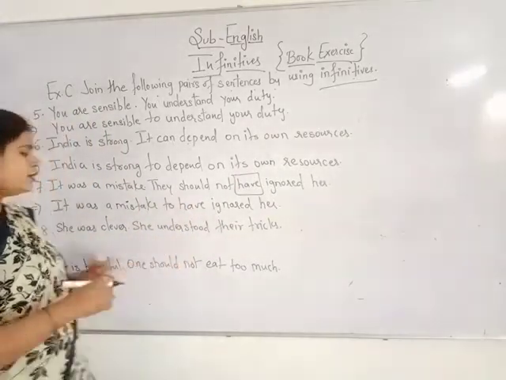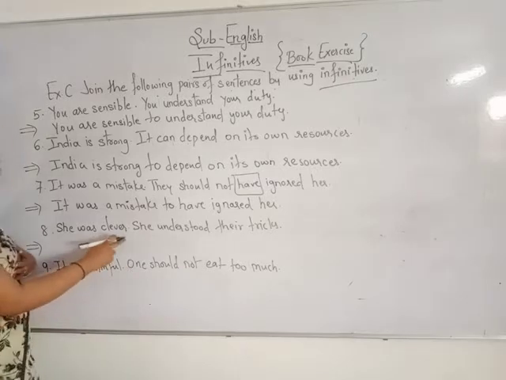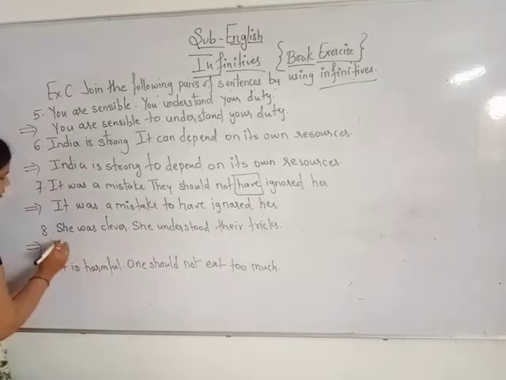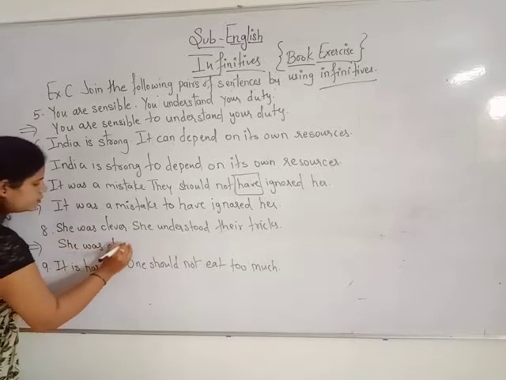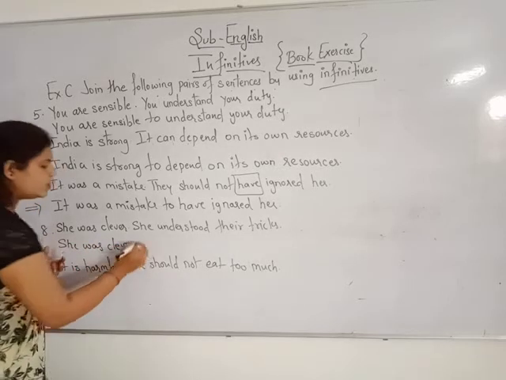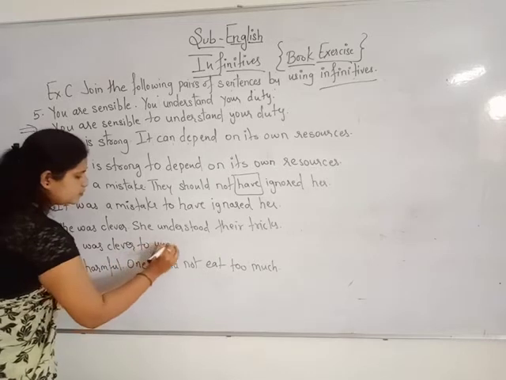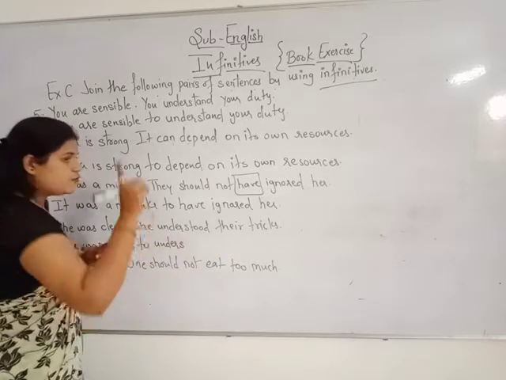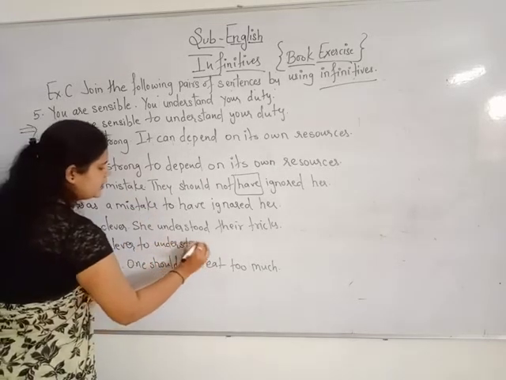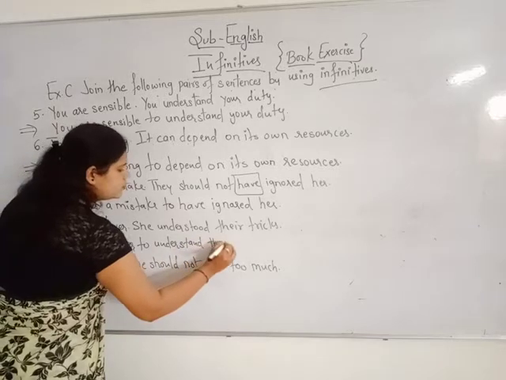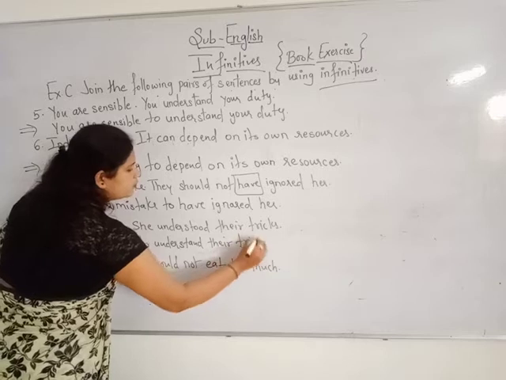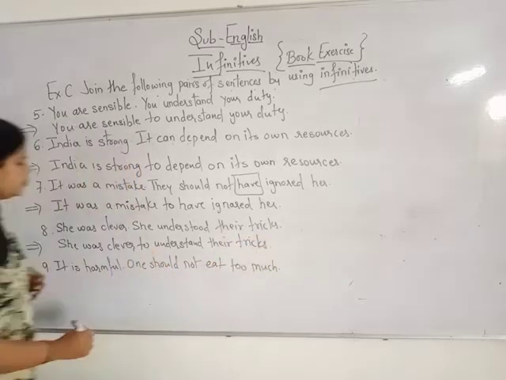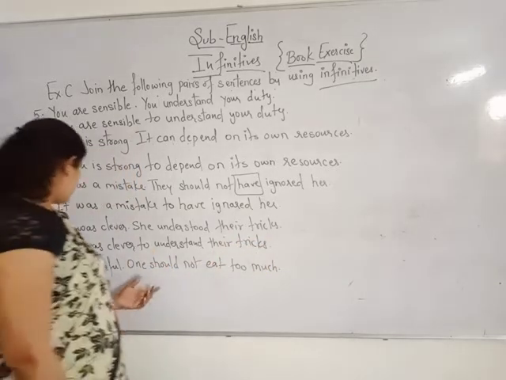समझ रहे हैं आप? Okay, so she was clever, she understood their tricks. She was clever to do what? To understand. यहाँ पर हम क्या करेंगे? इसका फर्स्ट फॉर्म, to understand their tricks. Okay, this will be your answer. Let's see the ninth one.